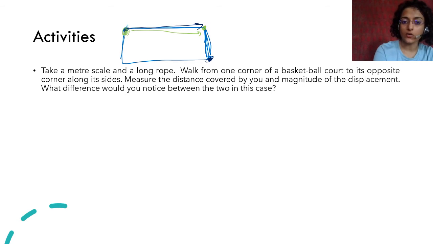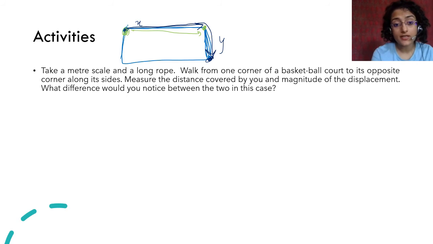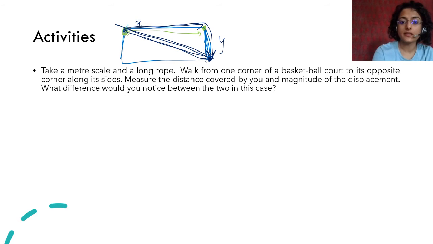यहाँ से यहाँ जा रहे हो, ऐसे ऐसे नहीं जा रहे हो. So this plus this will be the distance covered, है ना? This x and this y will be the distance covered. But what is the displacement? That is the shortest distance, which is the hypotenuse. Right? This is the shortest distance that is covered. This is the displacement. Whereas x plus y is the distance, displacement is only z. Understood this?